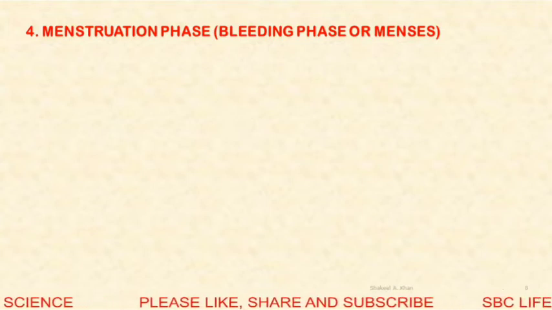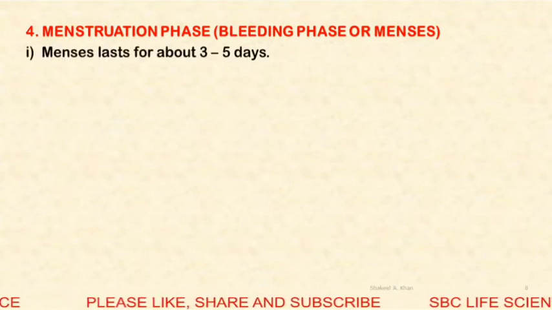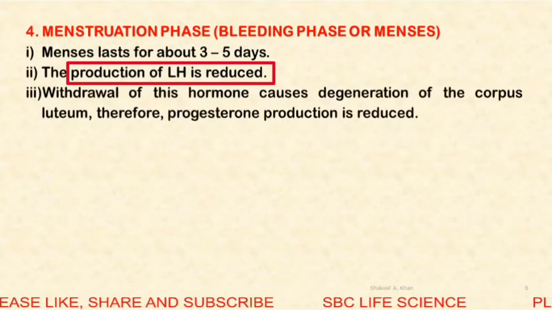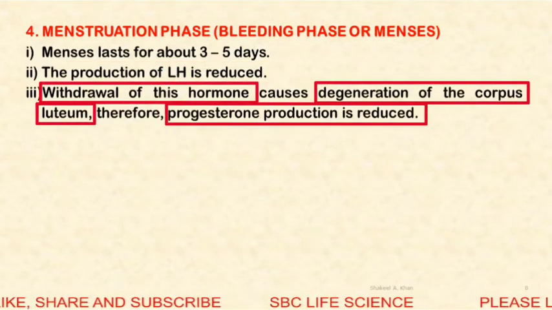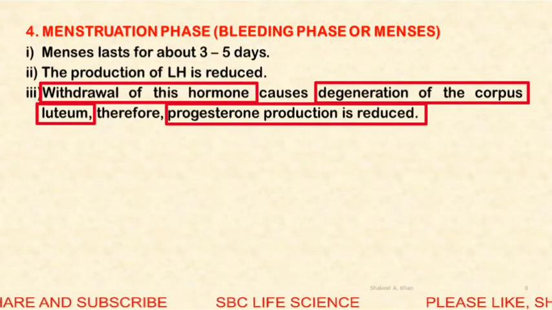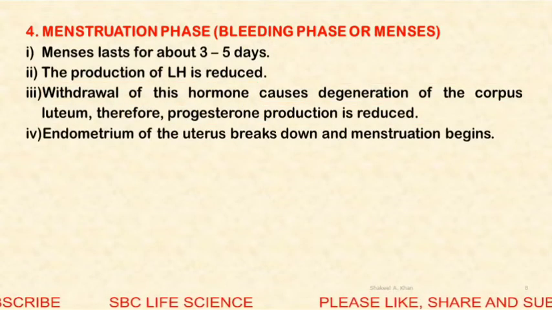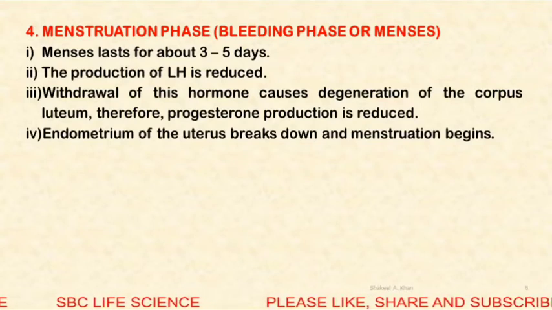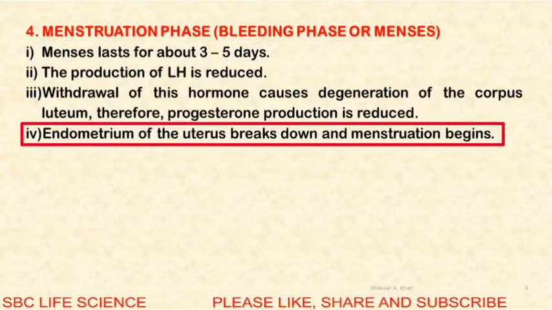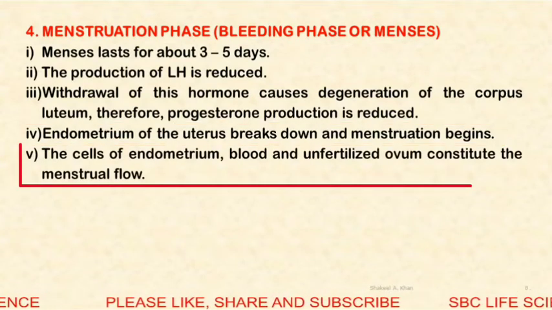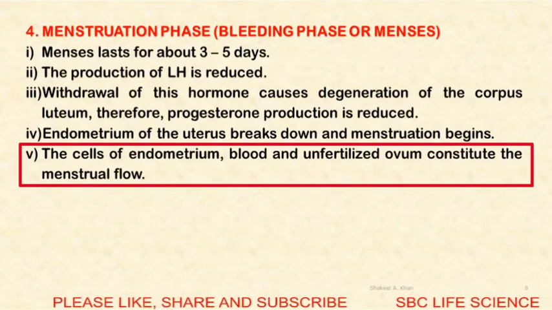This phase is the menstruation phase or bleeding phase. It is called the bleeding phase because bleeding or menses occurs in this phase. It lasts from 3 to 5 days. Production of LH is reduced. Withdrawal of this hormone causes degeneration of corpus luteum, and degeneration of corpus luteum is responsible for the decreased level of progesterone in the blood. Due to the decreased level of progesterone in the blood, the endometrium of the uterus breaks down and menstruation begins. The cells of the endometrium, blood and unfertilized ovum constitute the menstrual flow.